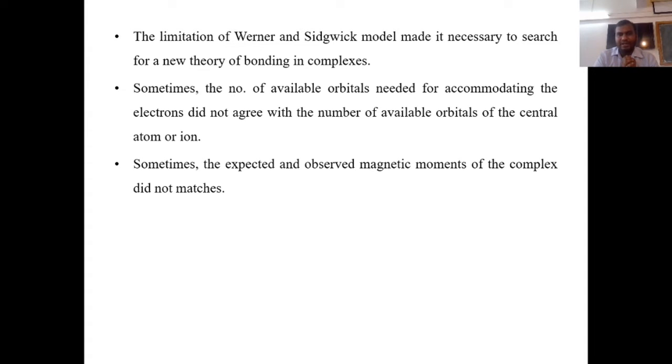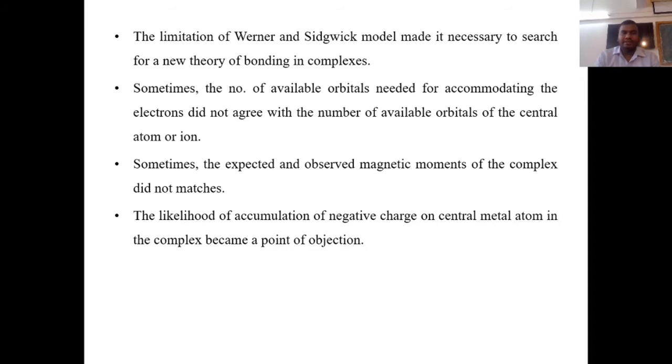So in the Werner and Sidgwick theory, there is a limitation that it cannot explain why the number of orbitals needed for accommodating the electrons did not agree with the number of available orbitals of the central atom or ion, or the expected and observed magnetic moments of the complex. Why do these not match? When we calculate the magnetic moments, the actual and calculated magnetic moments have a difference, and why these differences happen is not explained by this theory.